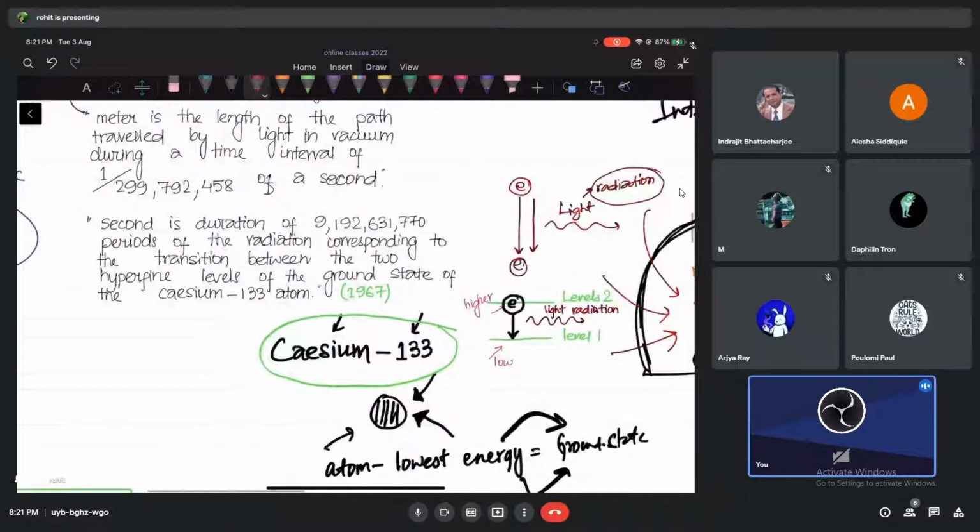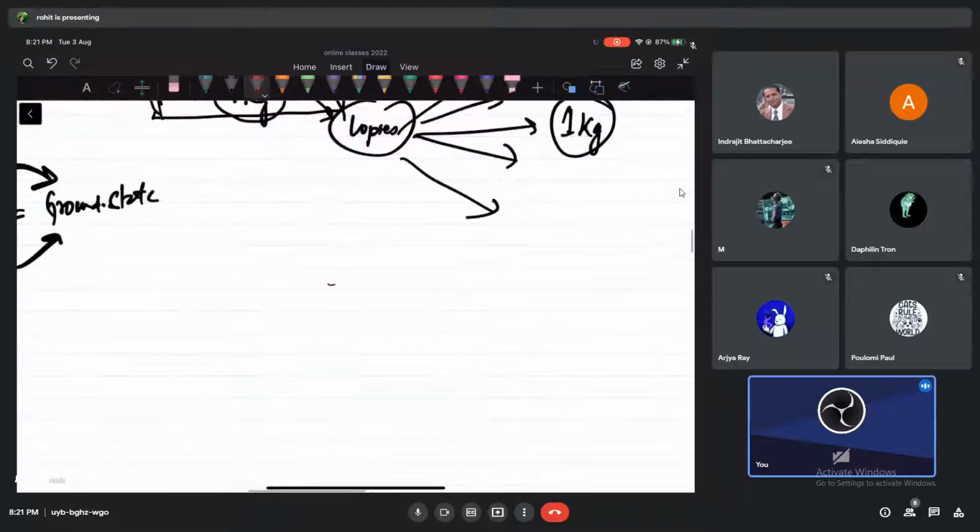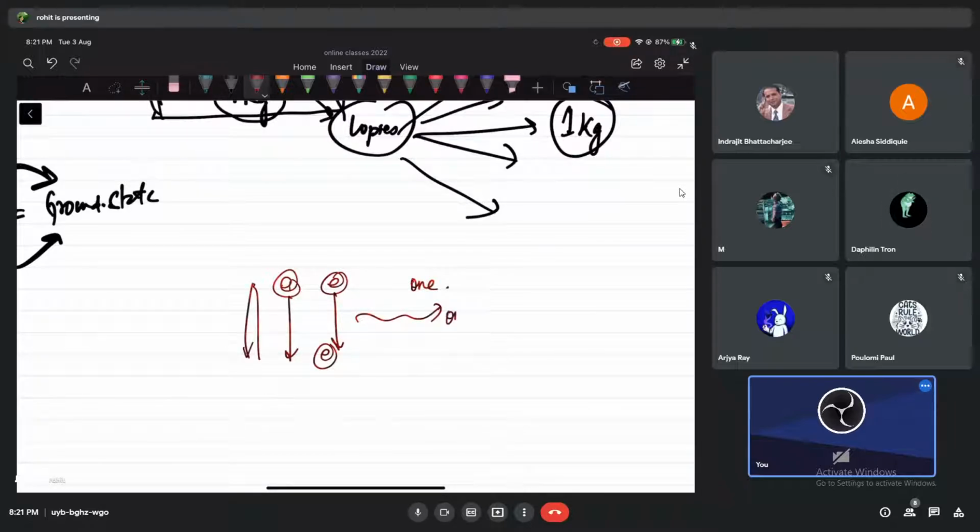Now how many radiations can come out? If electron goes down once, how many radiations will be emitted? Only one. If it goes up and down again, how many? One. Again? One. So corresponding to one transition, going up and going down, one radiation, that means light, will be emitted.